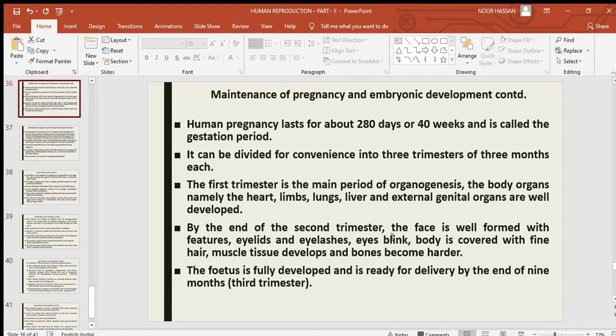By the end of the second trimester, that is the sixth month, the face is well formed with features, eyelids and eyelashes, and the eyes blink. The body is covered with fine hair, muscle tissue develops, and bones become harder. These are the changes that occur at the end of the second trimester. The fetus is fully developed and ready for delivery by the end of the ninth month, that is, the end of the third trimester.